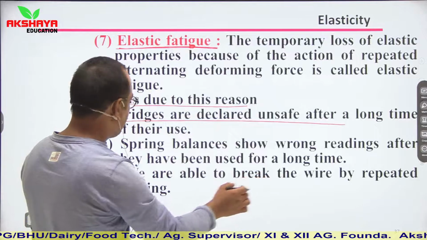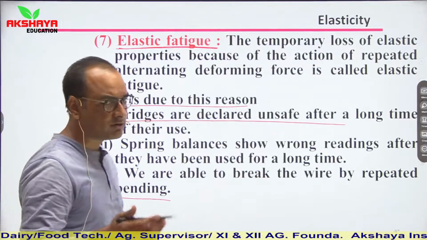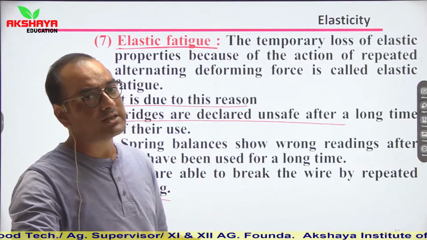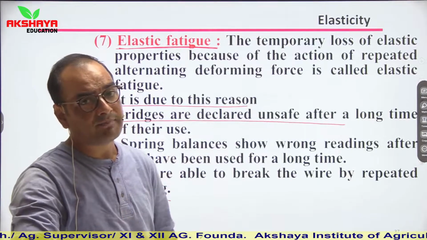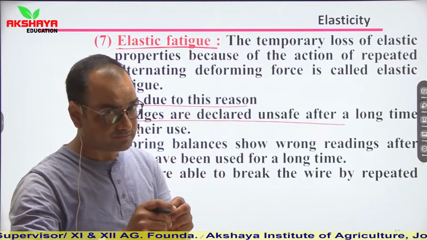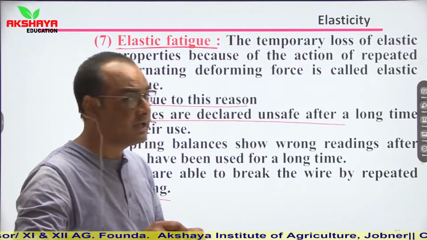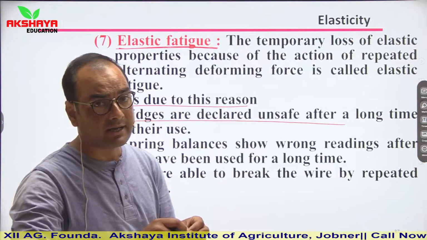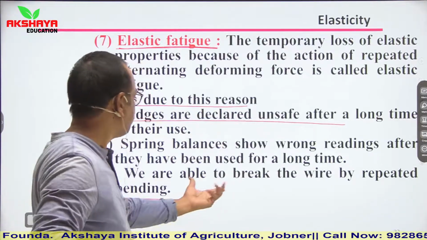We are able to break a wire by repeated bending. This is also an example of loss of elasticity, or elastic fatigue: if a wire is repeatedly bent at a certain place, then that wire can break.